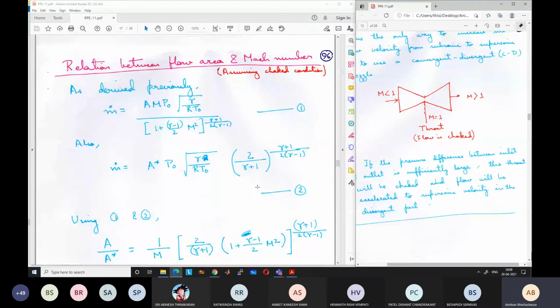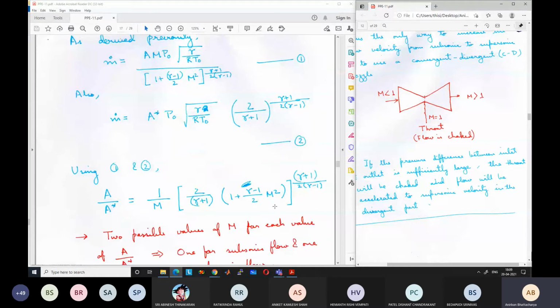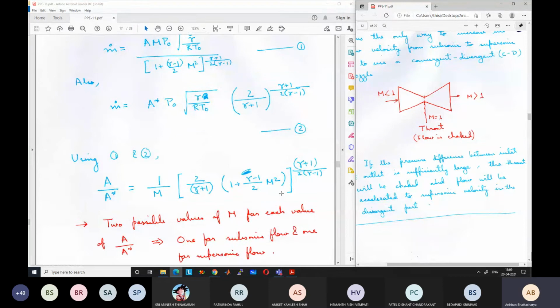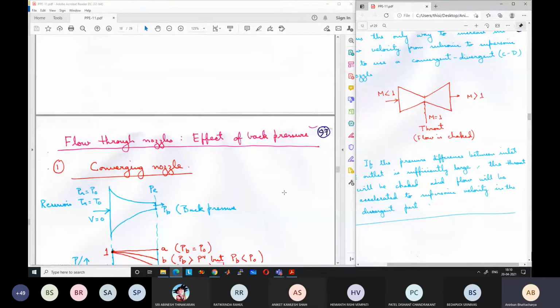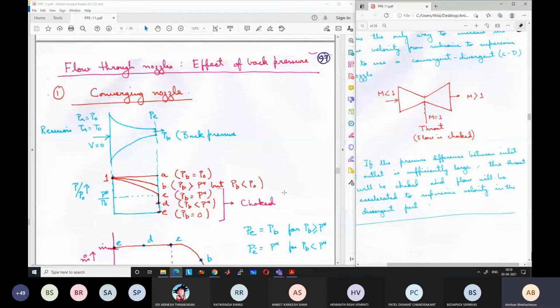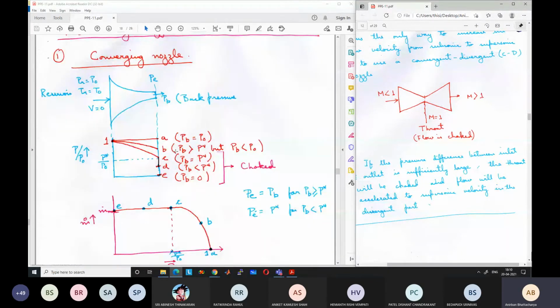So now we will try to understand whatever we have discussed from an intuitive or physical point of view instead of trying to go through the equations. Okay, what we have discussed till now. And we will try to understand for the converging nozzle as well as for the convergent divergent nozzle. Okay, because both type of nozzles can be used. So we will try to understand for a convergent nozzle first, and then for a convergent divergent nozzle what happens. Any questions up to this point?